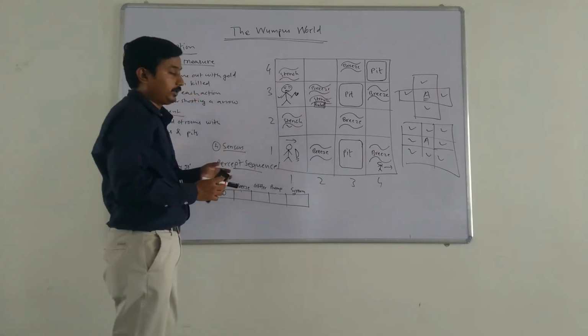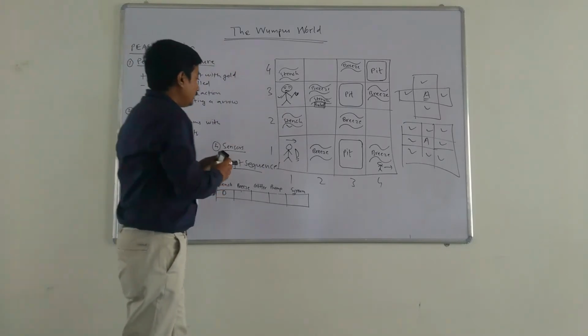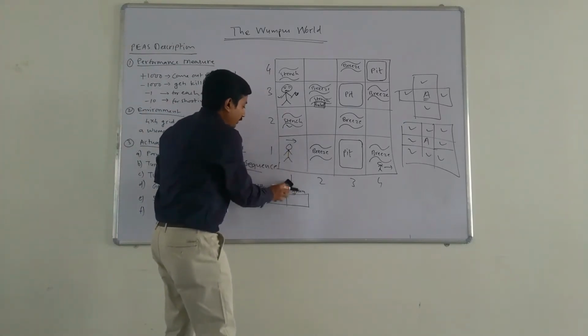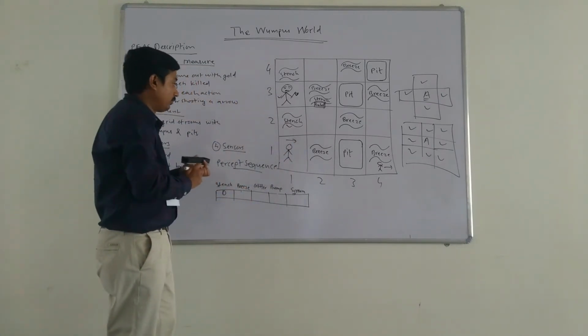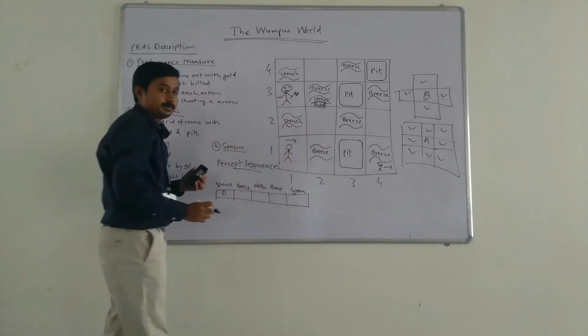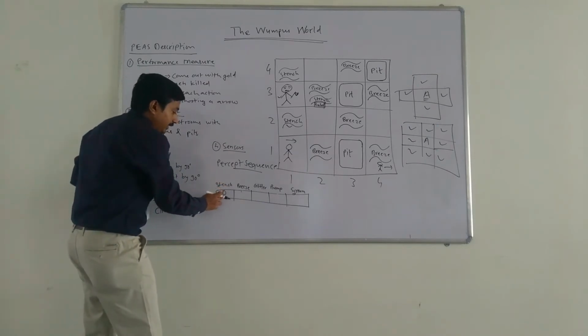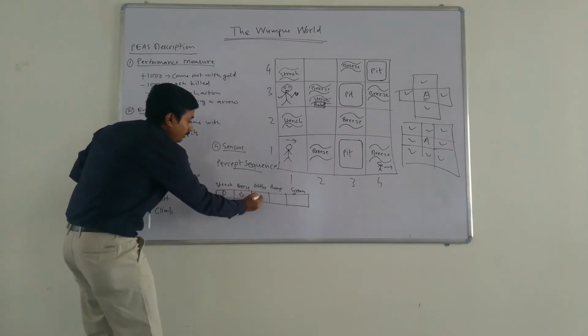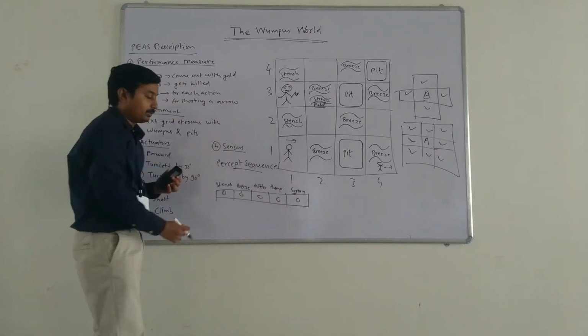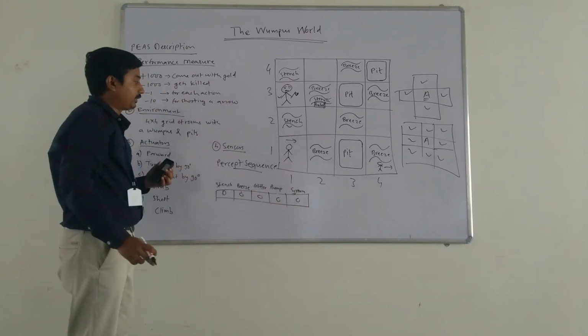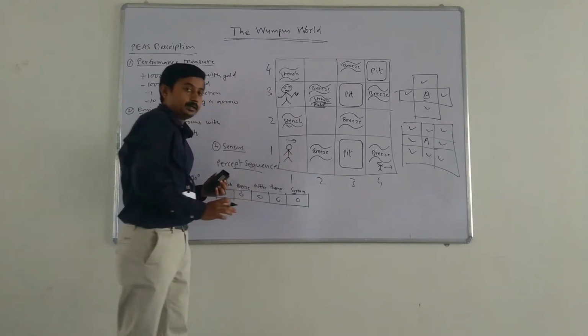Now let us try to solve this problem. The agent will start at location 1,1, facing this direction. At this location the percept sequence will be: there is no stench smell, no breeze, no glitter, no bump, no scream sound. So this is the percept sequence at this moment.